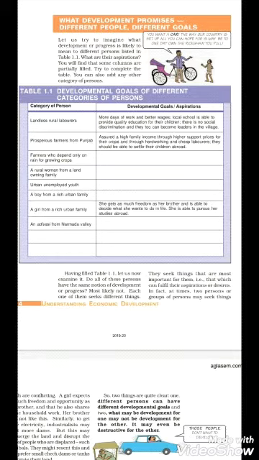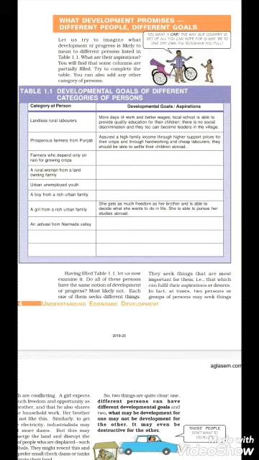Now in the urban sector, for an unemployed youth, the developmental goal could be getting better employment opportunity, whereas on the other hand for an urban rich boy, the developmental goal is to earn more wealth and expand his business of production.